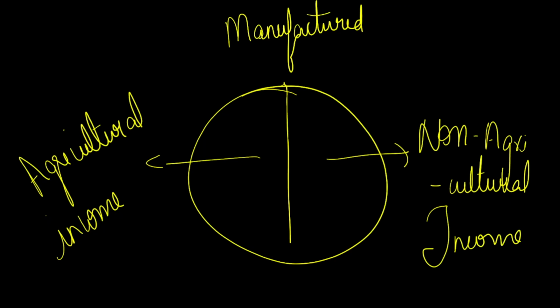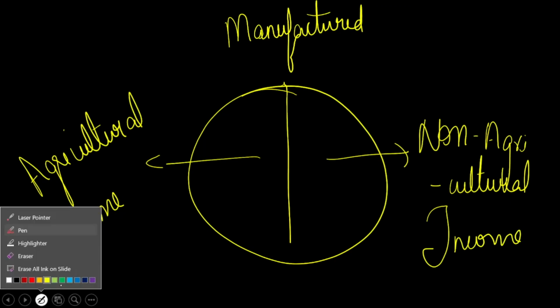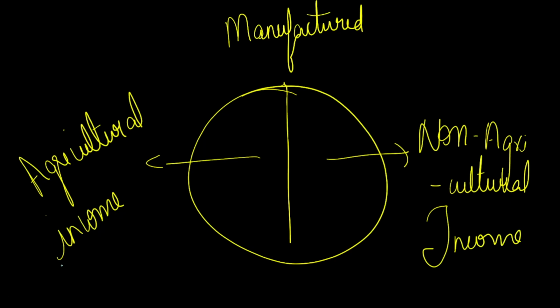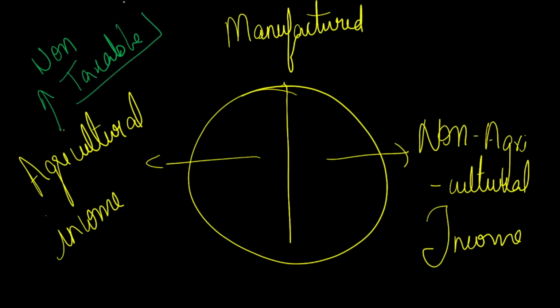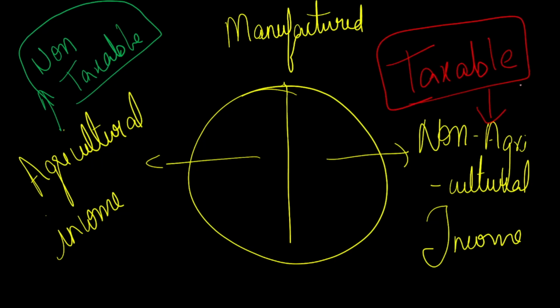Whatever agricultural income you have obtained is non-taxable. You need not pay any tax for this agricultural income you have earned. But in the case of non-agricultural income, it is taxable. You need to pay a certain amount of taxes for the non-agricultural income.